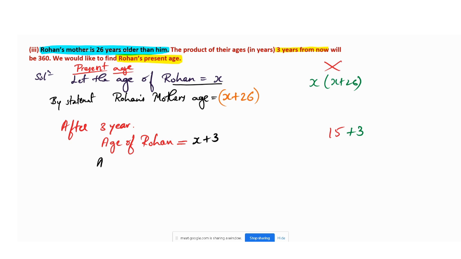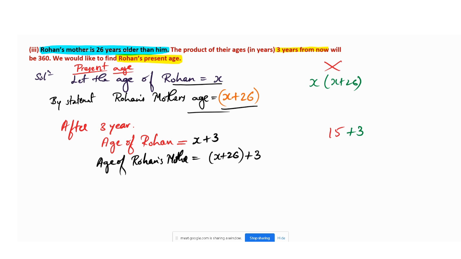Similarly, the age of Rohan's mother. The age of Rohan's mother will be how much? x plus 26 plus 3. x plus 26 is the present age, and for that we have to add 3 again.